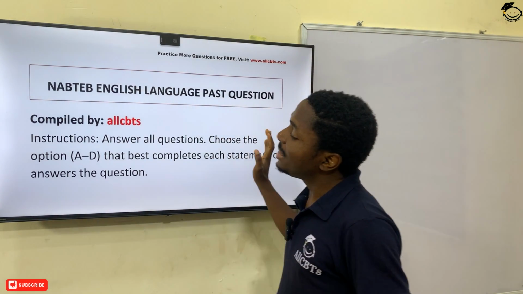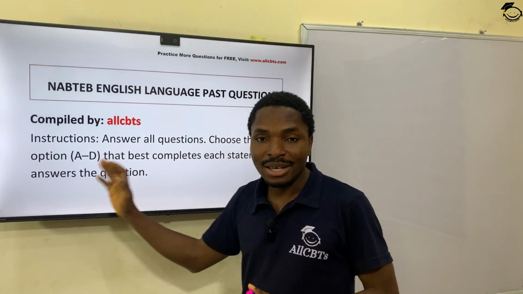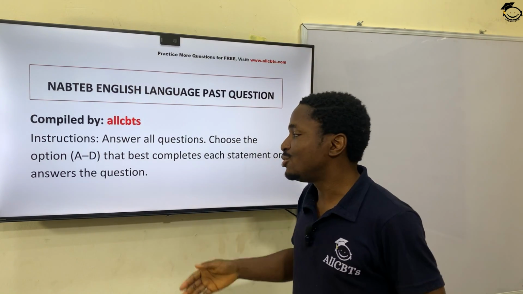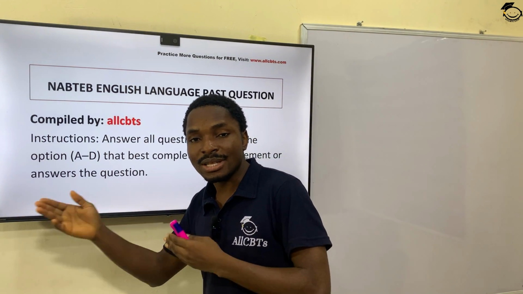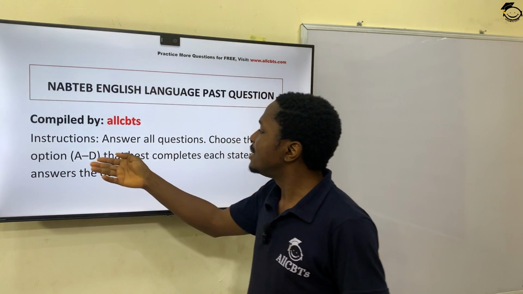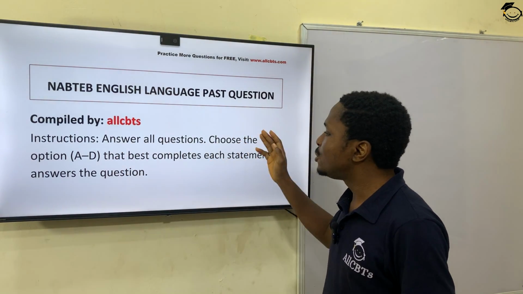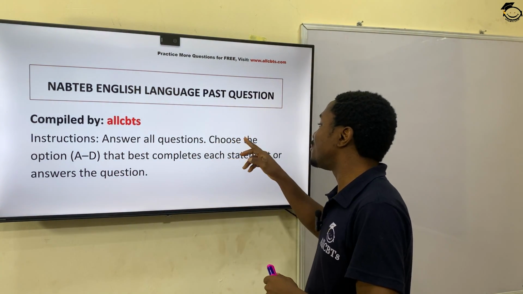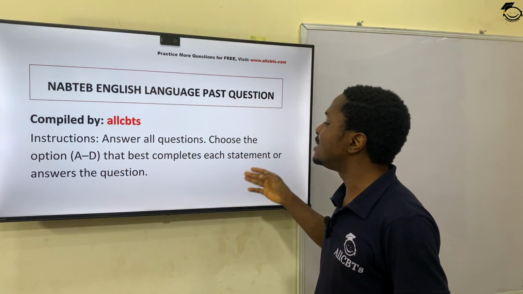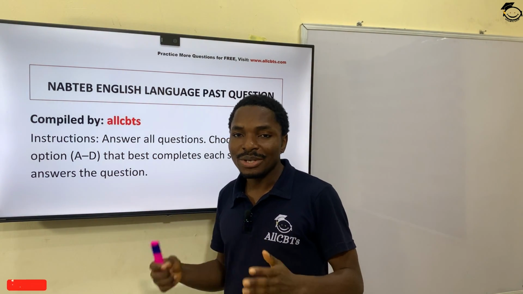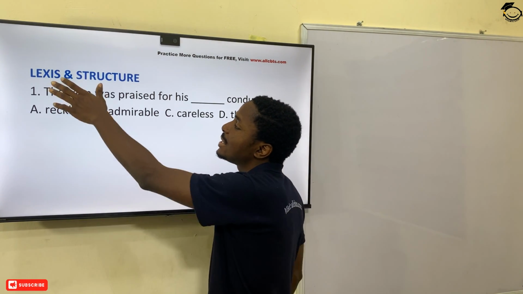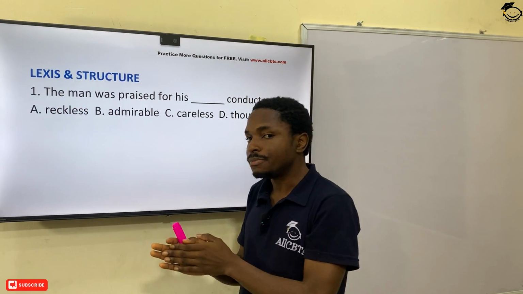At the beginning of every section in your NABTEB exam, you would see instructions. Instructions are your life. Instructions help you understand the question and make the right choice of answer. In this case, the instruction is: answer all questions. Choose from the options A to D that best completes each statement or answers the question. So let's see the questions.